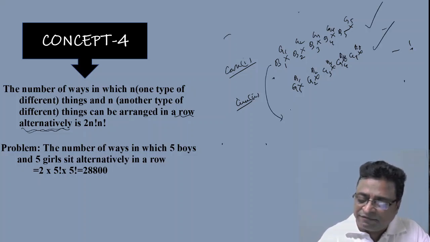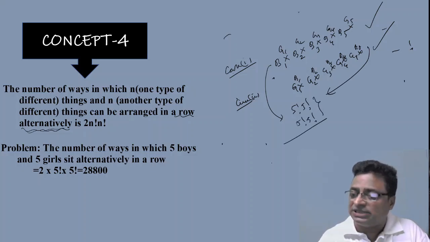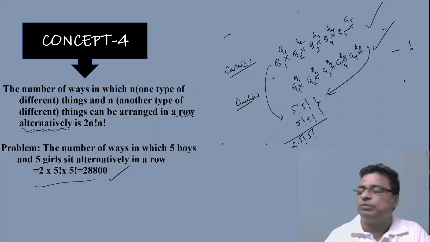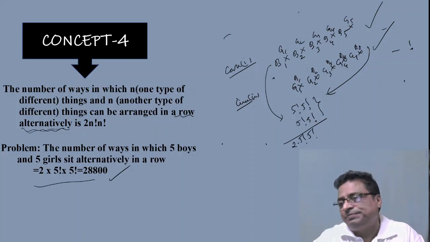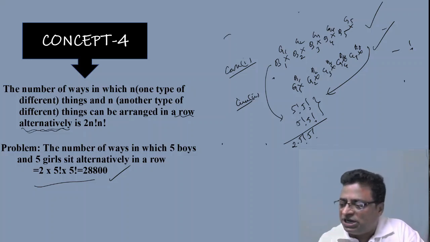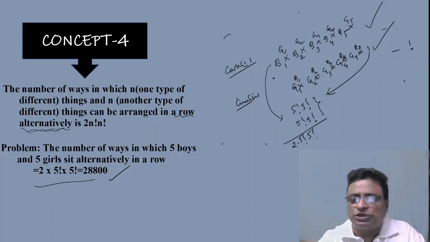This can be done in 5 factorial into 5 factorial ways, and simultaneously this can be done in 5 factorial into 5 factorial ways, but it is either-or, because I can solve the problem in this case or in that case. So 2 into 5 factorial into 5 factorial, therefore the answer is 28800. So my friends, questions from concept 1 to concept 4 were repeated several times, especially in JEE Main, and even in the JEE Advanced IIT examination, questions were repeated.